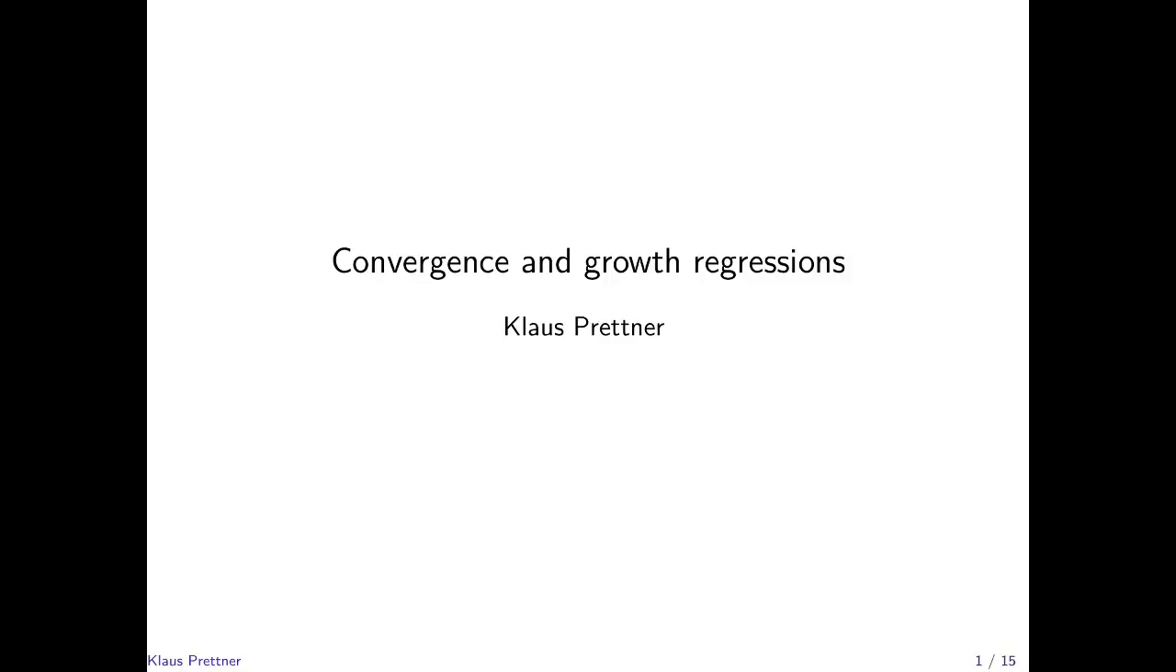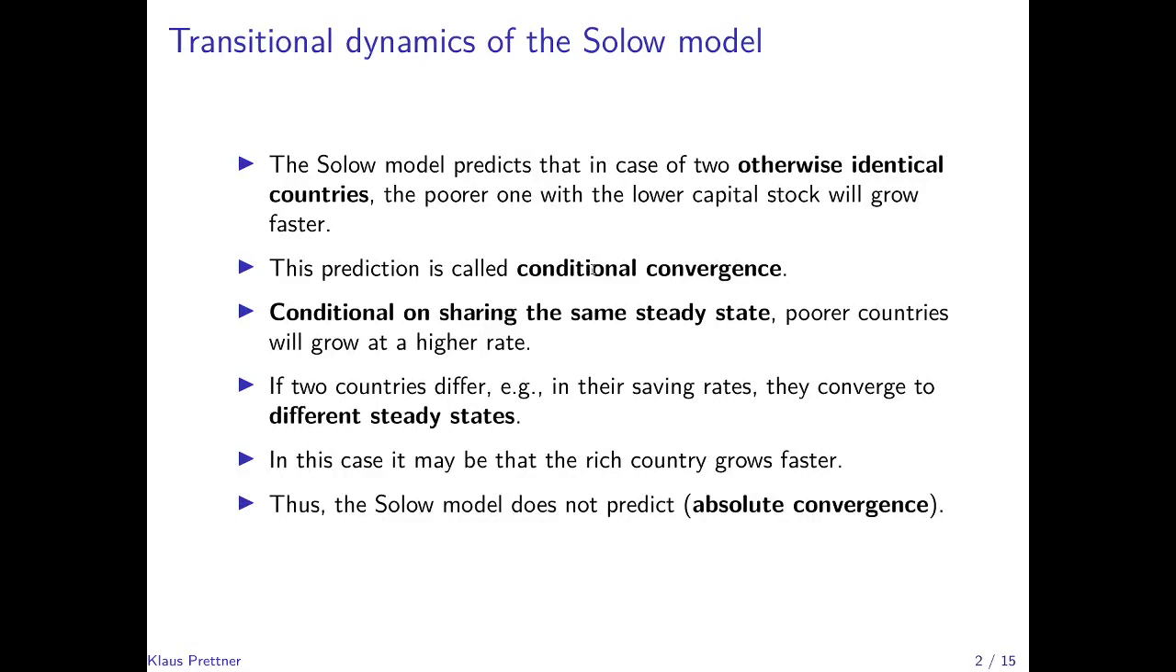In this chapter, I talk about convergence, in other words, whether poorer countries are able to catch up with richer countries, and how we can analyze this by means of growth regressions. We start by recalling that the Solow model predicts that in case of two otherwise identical countries, the one that is poorer or farther away from the steady state and has a lower capital stock will grow faster.